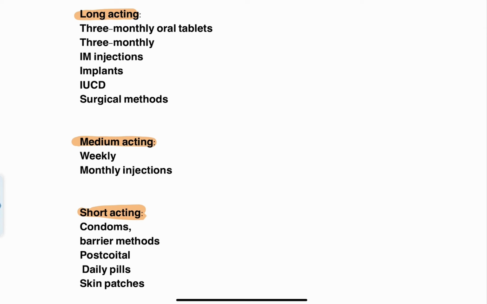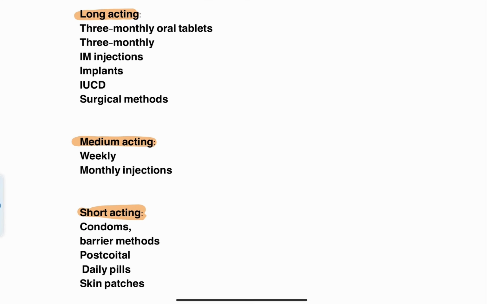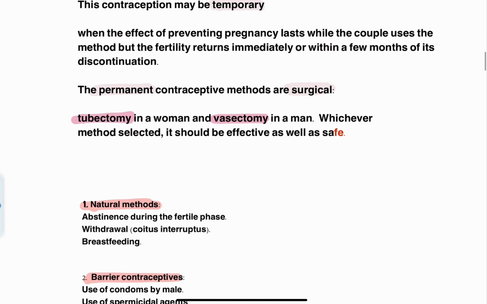There are particular studies which are done to determine the failure rates of contraception, right? We have a particular index with respect to it also. All those things will be discussed at the end of contraception. Only after understanding the different methods of contraception and how they act, we will come back to the failure rates of contraception. Only then it will be very easy for you to understand, right?